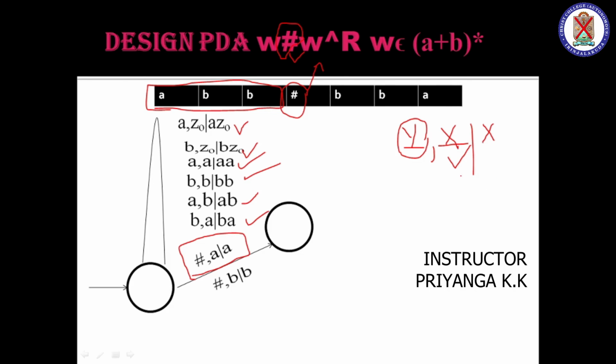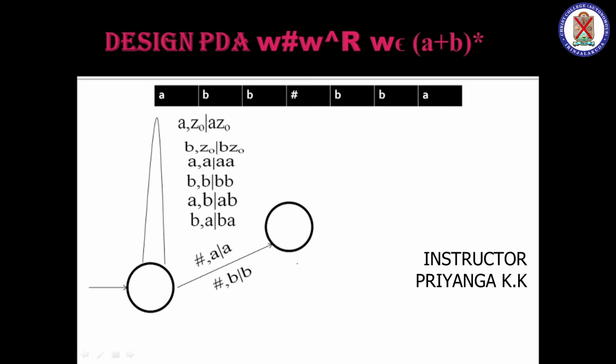If there exists any element, you insert what? X itself. But here Z0 can't come because W must be there, then only its reverse occurs. Okay, that is another concept coming here. I think you have got an idea about it.